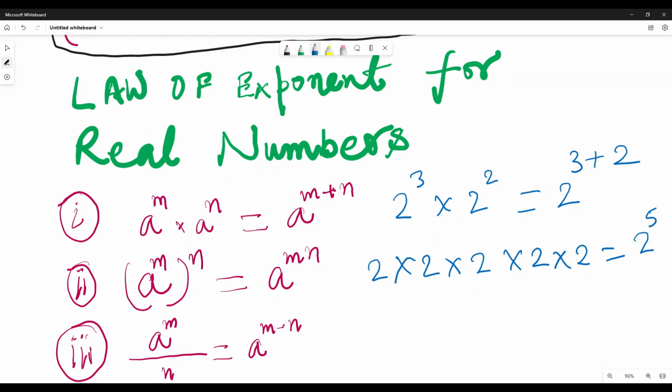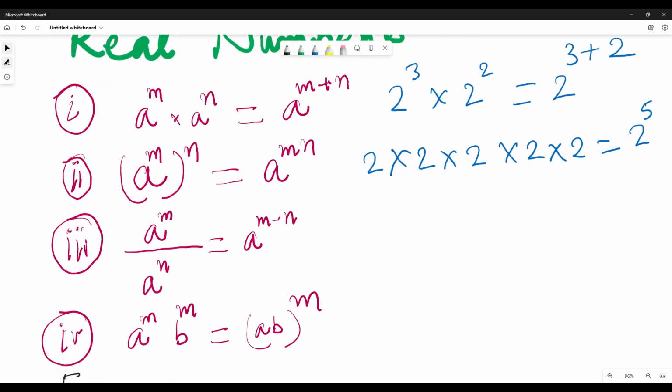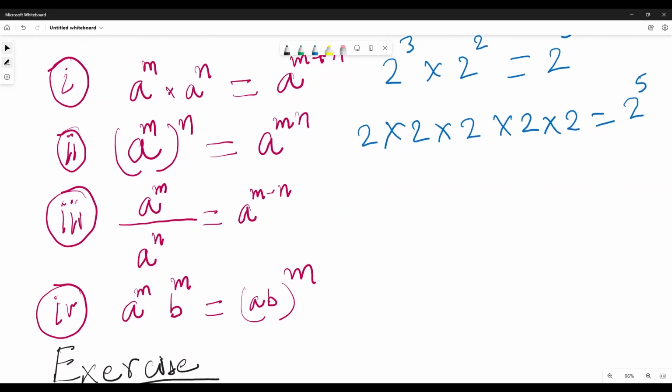So a has been multiplied m times and a has been multiplied n times. If you multiply both of them, a has been multiplied m plus n times. So that is the proof of it. When you study mathematics, you have to ask for the proof of it. Like this, why is 2 to the power 3 to the power 2 written that way, right?